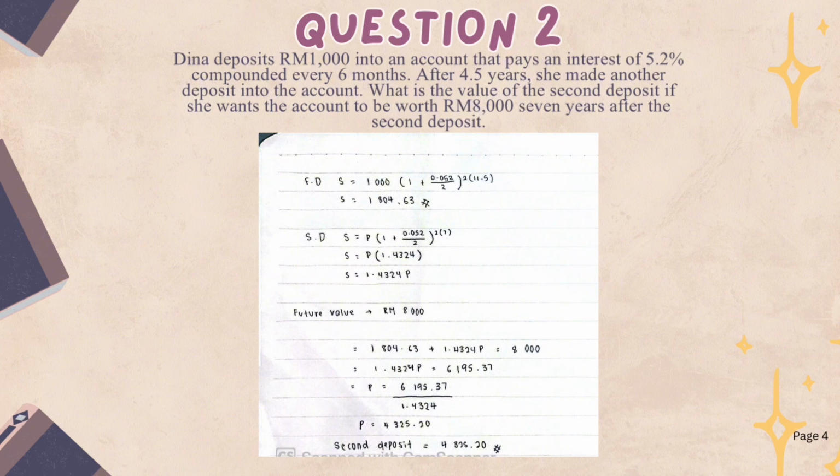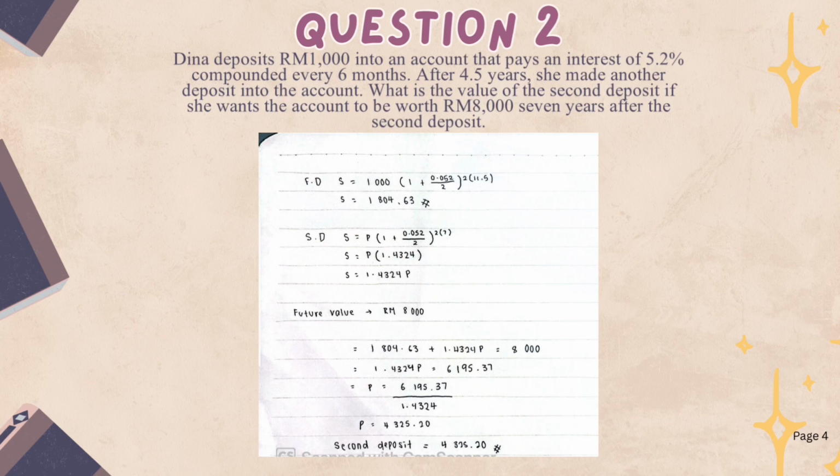So S equal to 1000 bracket 1 plus 0.052 per 2 bracket squared 2 times 11.5 bracket. The answer is S equal to 1,804.63.